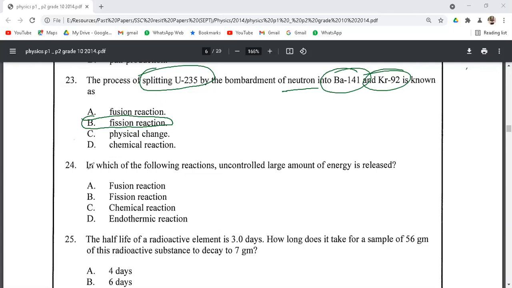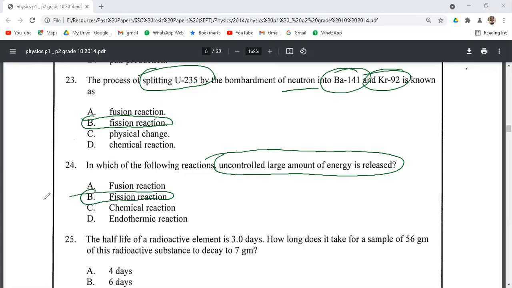Then we have question number 24. In which of the following reactions is an uncontrolled amount of large energy released? So we know that we have two types of fission reaction. One is the controlled chain reaction and the other is the uncontrolled chain reaction.